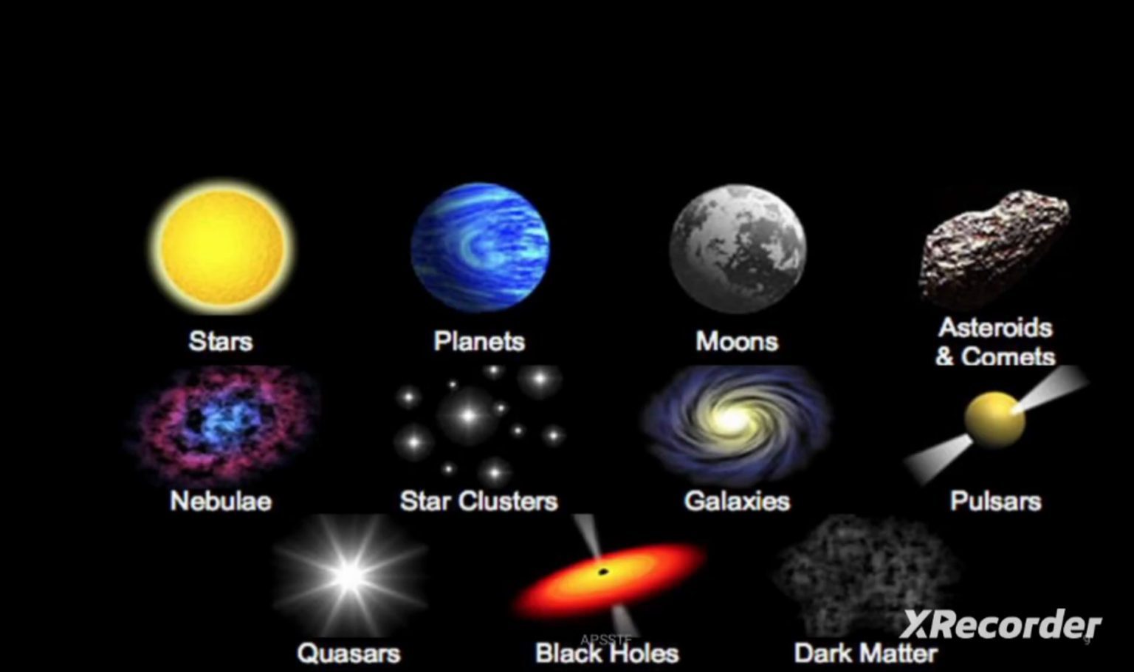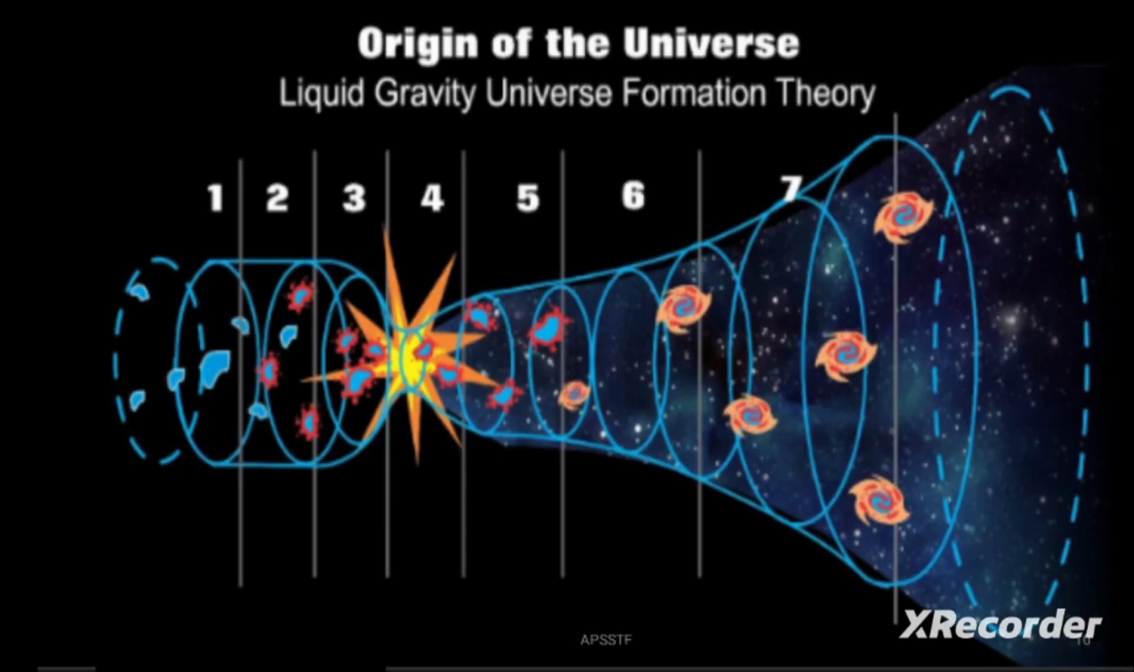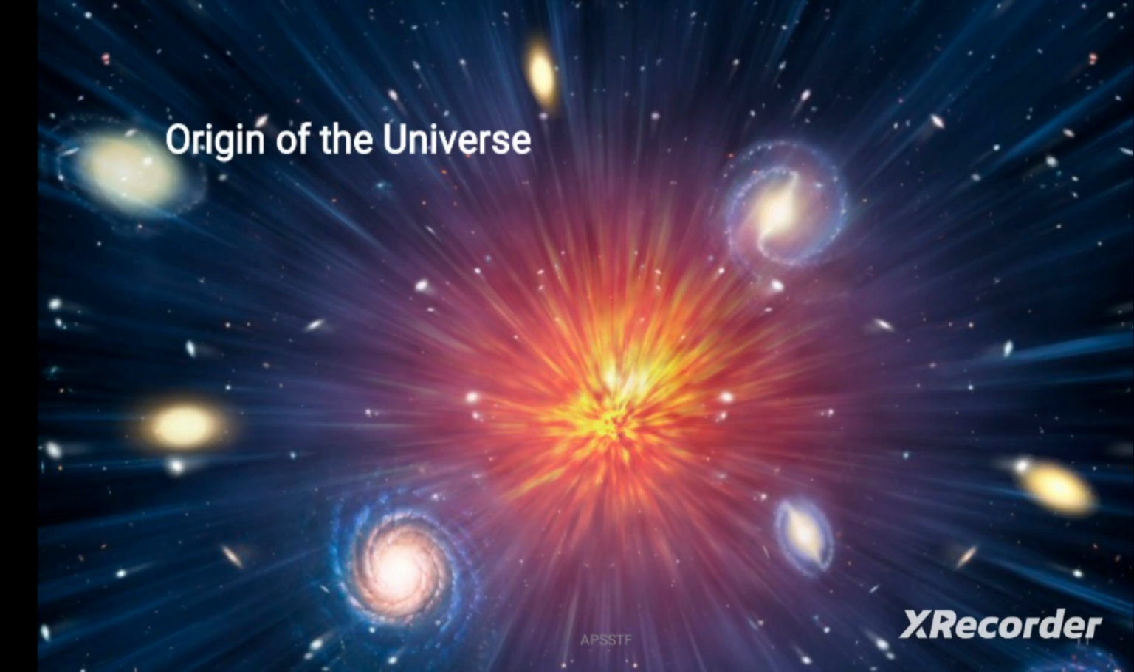So these are celestial bodies. These are stars, planets, moons, asteroids, nebula, star clusters, galaxies, pulsars, quasars, black holes, dark matter. All these are called celestial bodies. So all these celestial bodies came from the Big Bang. So once upon a time, the Big Bang happened. This is the origin of the universe. This is the Big Bang theory.